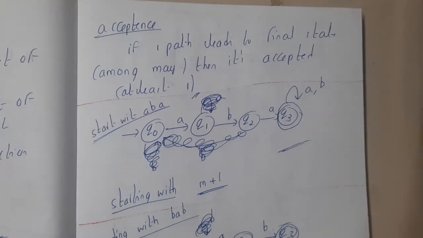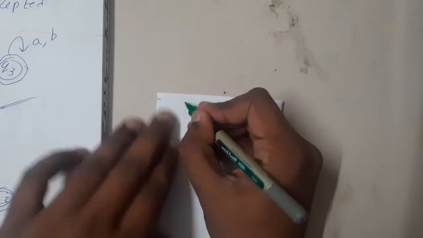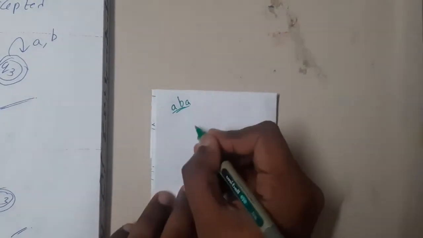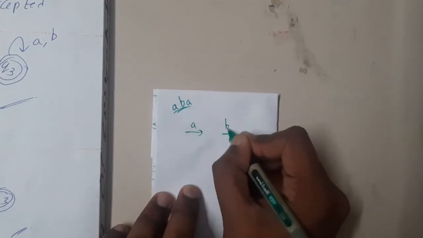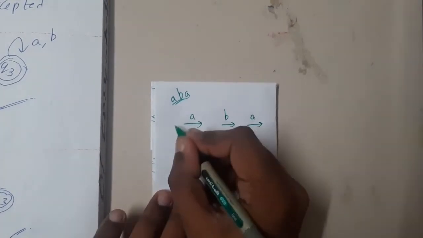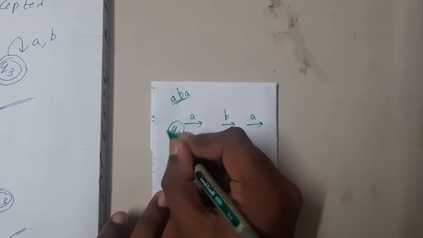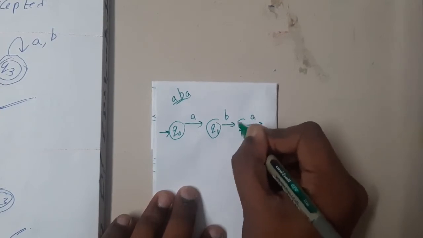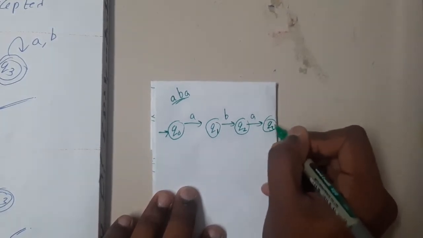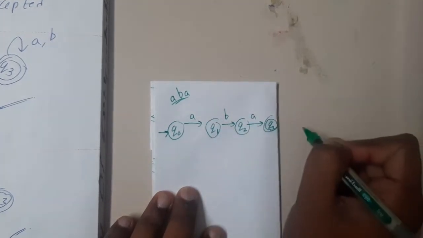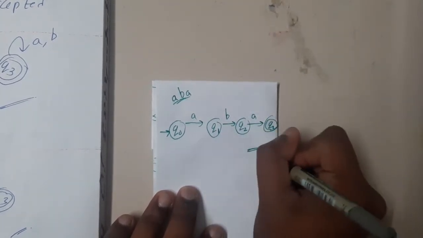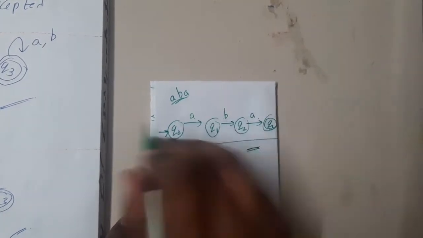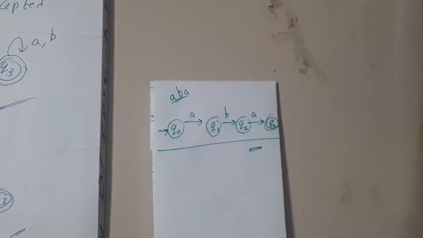Assume the first question is strings starting with ABA. Previously we drew A, B and A, and then did all the looping transitions. But when working with non-deterministic finite automata, there is no mandatory rule that every link should be connected. So for ABA, the answer is just A, B, A, and that's it.